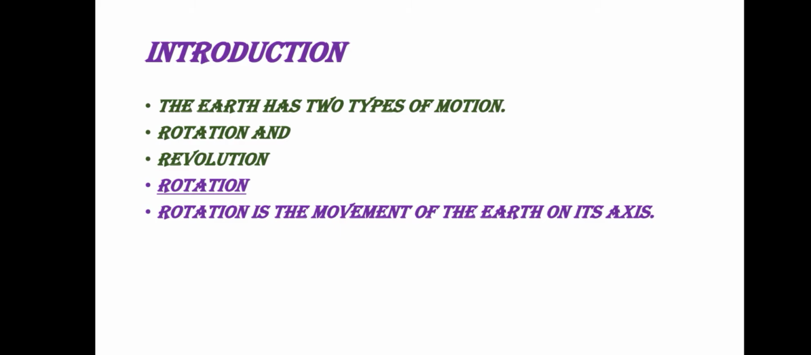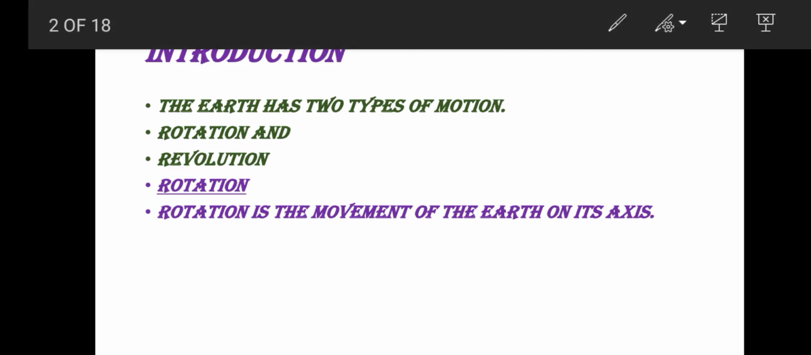What does rotation mean? Before going to the definition of rotation, we need to be clear about the axis. We already went through the axis in chapter 2. What does axis mean? Axis is a needle that passes from the North Pole to the South Pole. It is called the axis. The needle passes from the North Pole to the South Pole in a tilted manner. It's called the axis.